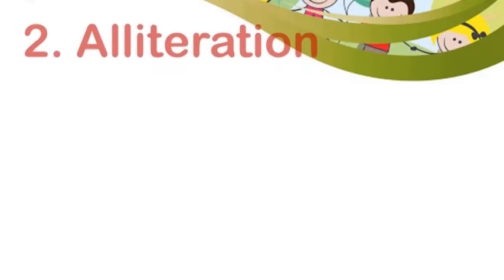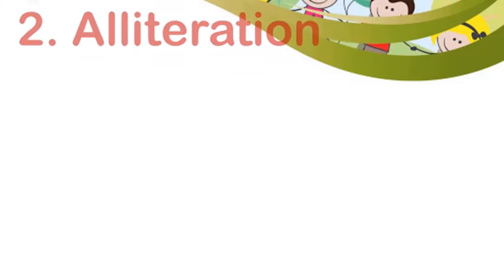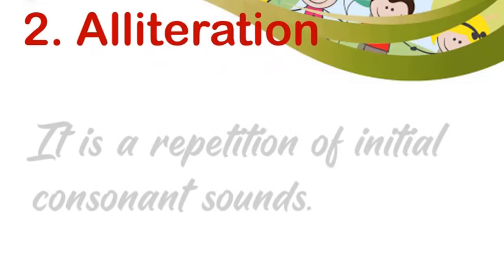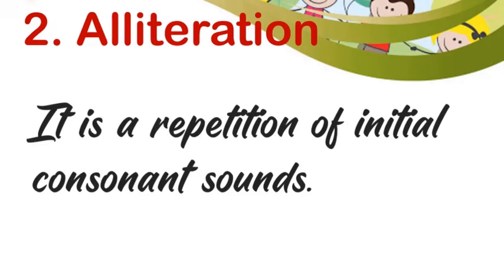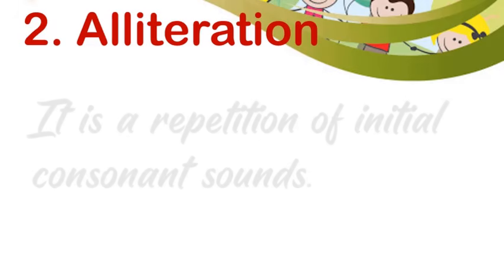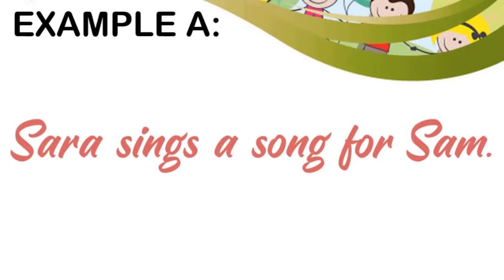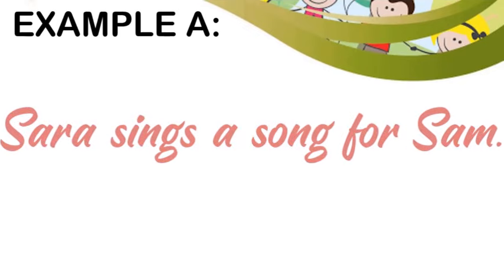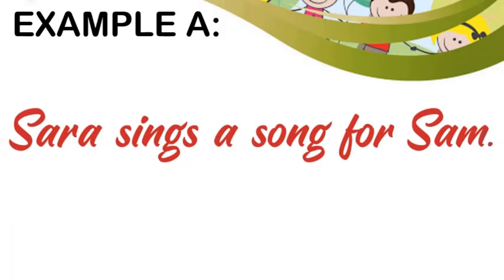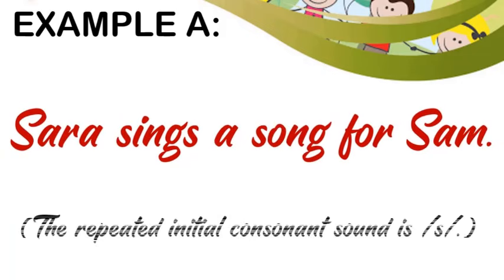Go to alliteration. Alliteration. It is a repetition of initial consonant sounds. Example A. Sarah sings a song for Sam. The repeated initial consonant sound is S.